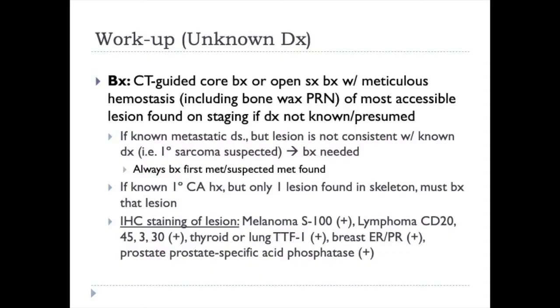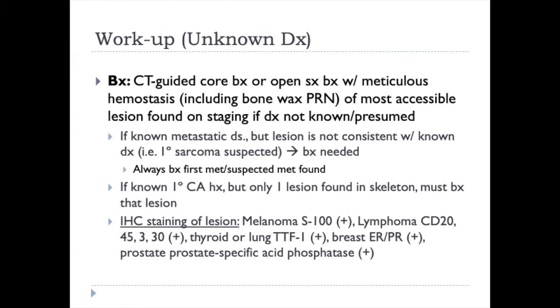You want to biopsy the most accessible lesion found on staging if the diagnosis is not known or presumed. If they have known metastatic disease, but the lesion is not consistent with the known diagnosis, so you're now suspecting maybe a primary sarcoma or a second metastatic carcinoma, then a biopsy is still needed. You always want to biopsy the first metastasis or suspected metastasis that's found, even when they have a known history of cancer and the lesion is consistent with that known cancer. If they have a known primary cancer history, but only one lesion is found in the skeleton, you must biopsy that lesion. You still need to rule out a primary sarcoma.